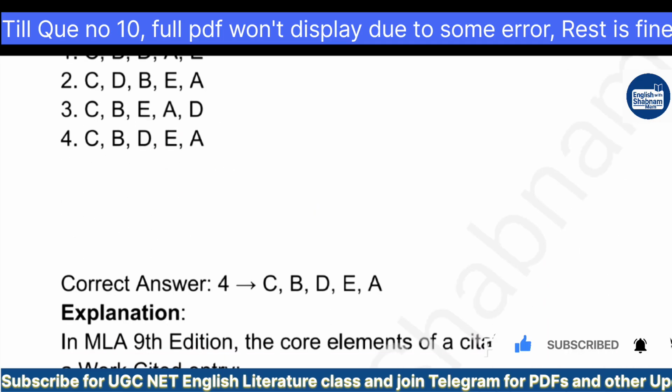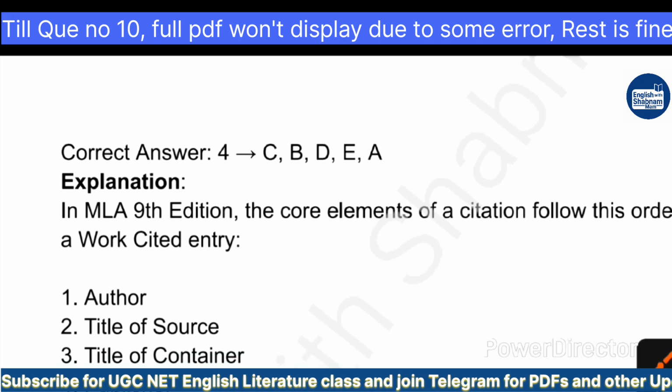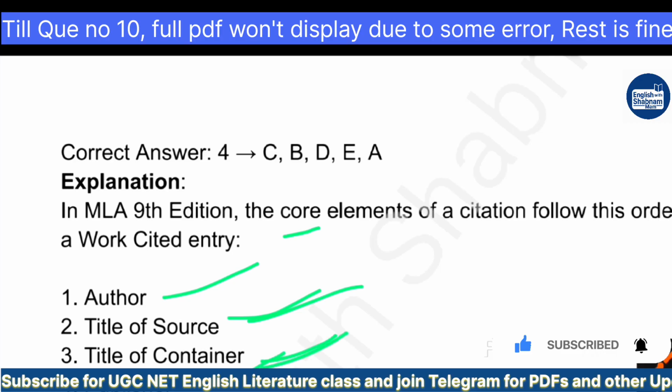So let's see. In MLA 9th edition, the core elements of a citation that follow the correct order when creating a works cited entry are: first, author, title of the source, title of the container, publisher, and publication date. Okay, so this is the correct order in the MLA 9th edition handbook. If there is anything wrong, you can notify.